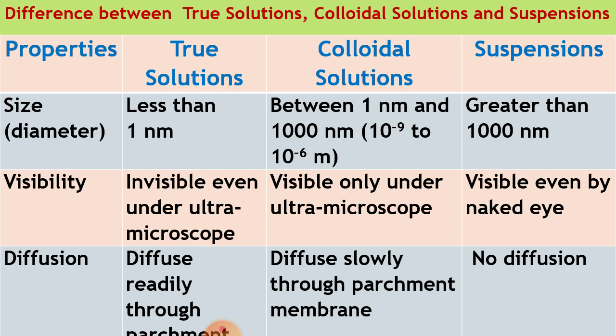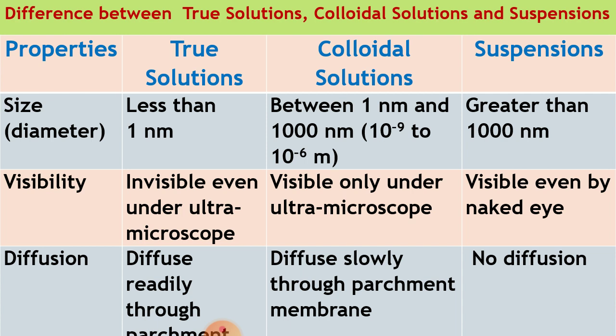Now dear students, we have to differentiate between true solution, colloidal solution and suspension on the basis of some properties. So here 4 columns are there. First column is properties, second true solution, third colloidal solution, fourth suspension. Property: size, that is diameter.